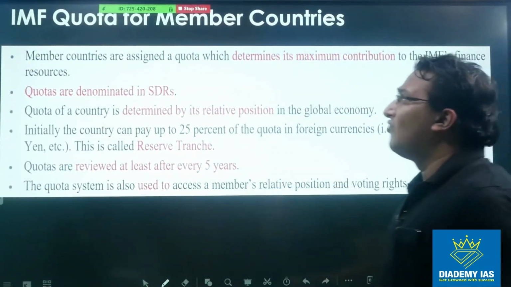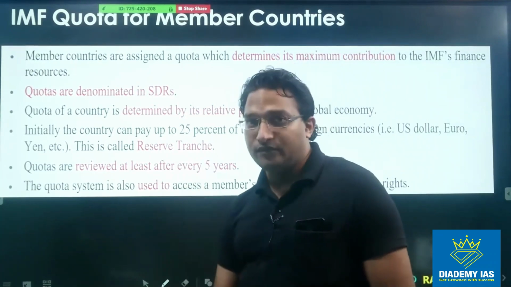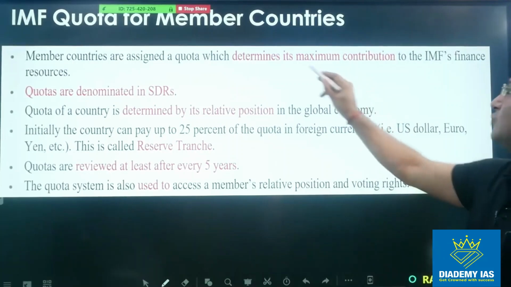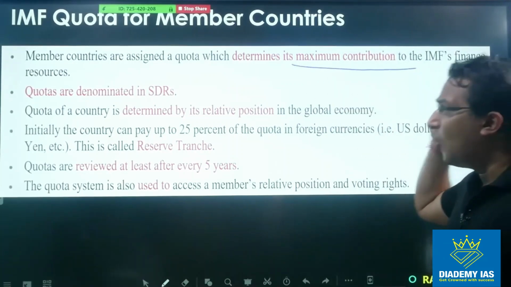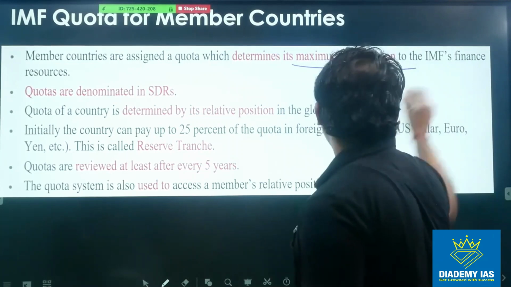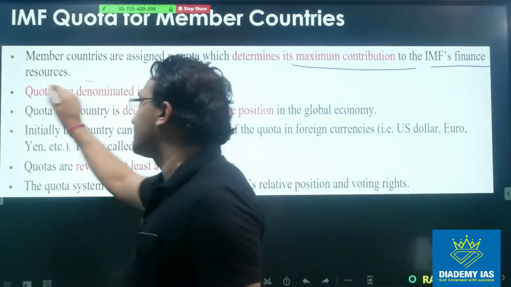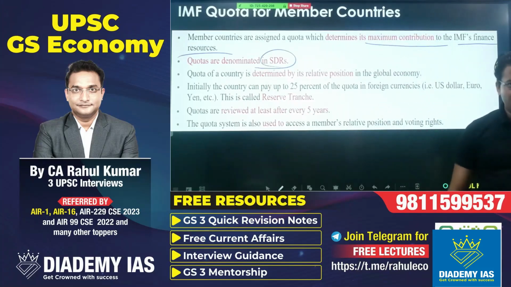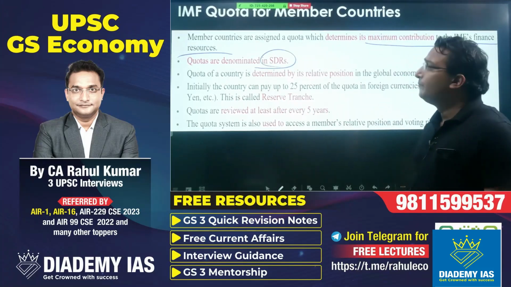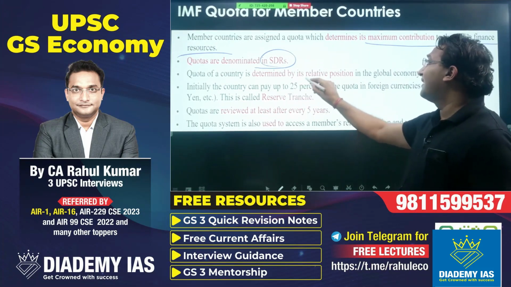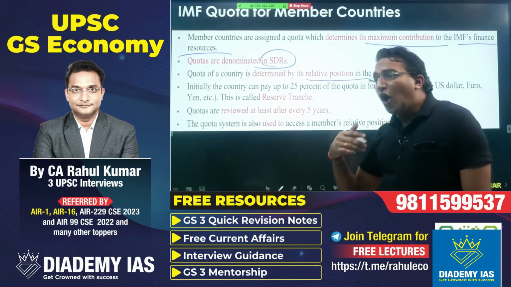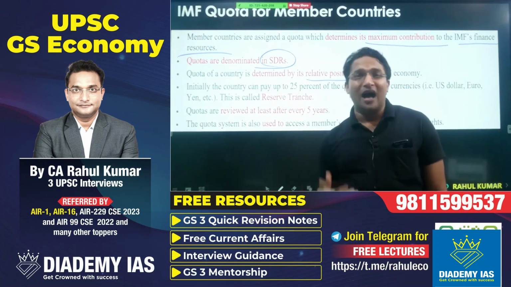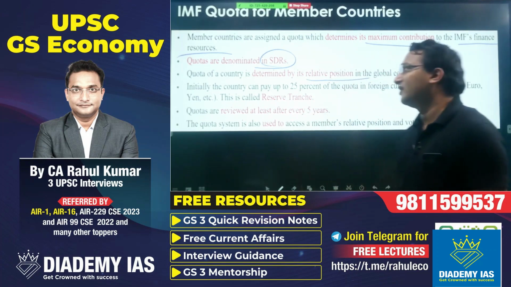Now coming to the quota. What is the quota system? In the IMF quota system, member countries are assigned a quota which determines their maximum contribution. So quota will determine how much will be the contribution of a particular country in the IMF's financial resources. And these are determined in SDR, special drawing rights, right? What is the meaning of special drawing right? We will discuss that. The quota of a country is determined by its relative position. So how much should be the quota of India? How much should be the quota of China? That is determined by a formula. We will discuss that formula after this slide.